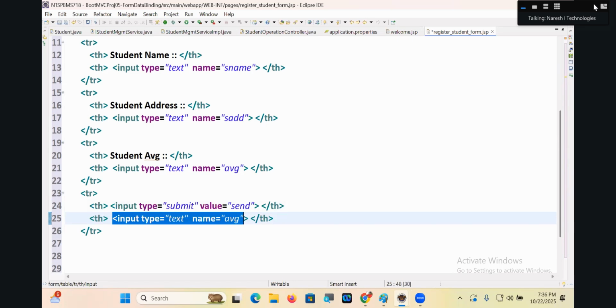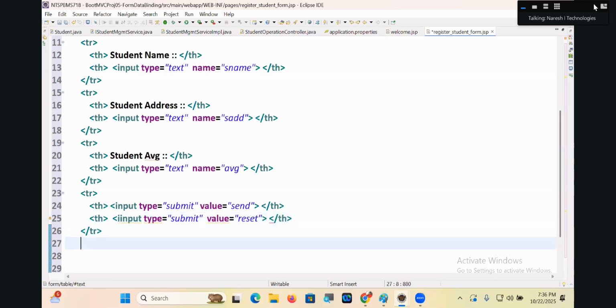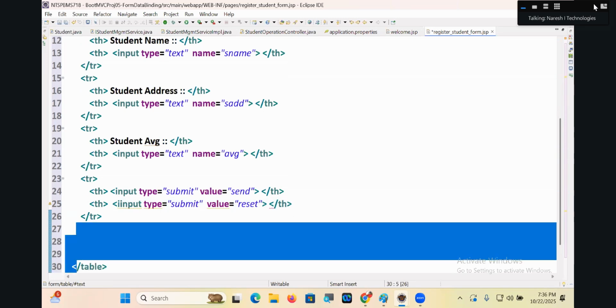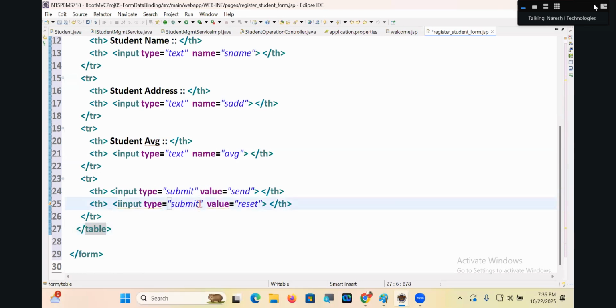Okay, next. Input type is equal to submit. Value is equal to, come on guys. Value is equal to reset. Here, can I take the caption as cancel, guys? Input spelling mistake. Okay.